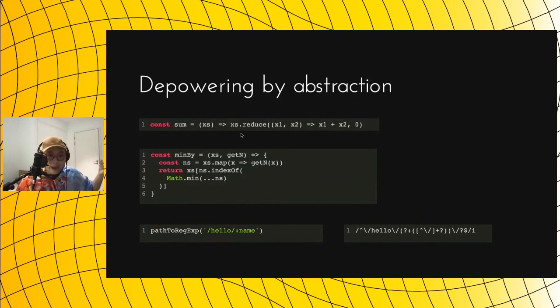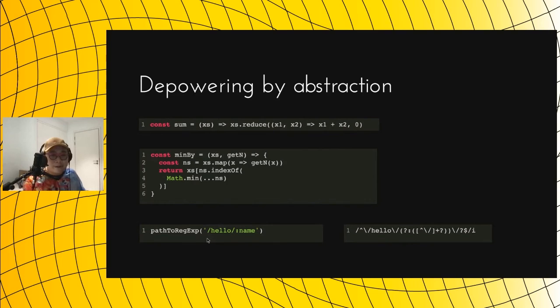And by having this function, now when a developer uses the sum function, the reader does not need to read into reduce in order to understand what is going on, because sum is an obvious function that just adds every number in xs. And here's a minBy function that gives you the x that has the minimum n. So this is also abstracting, also depowering these statements.